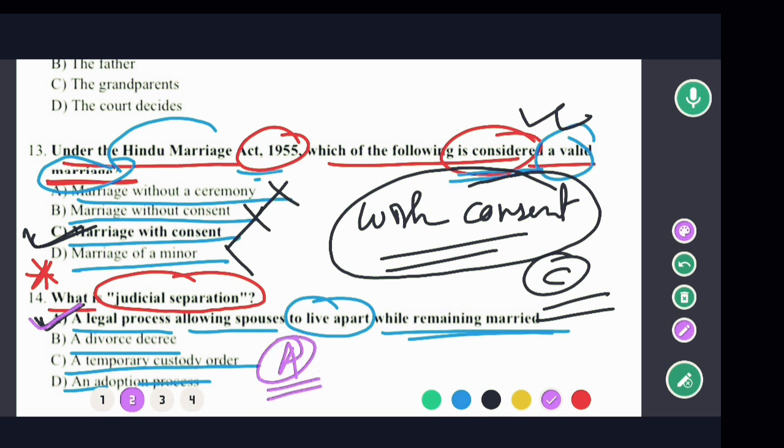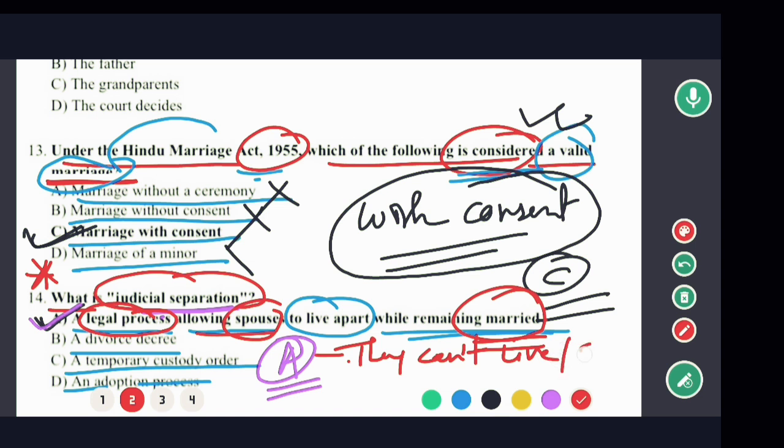Meaning क्या है देखिए, what is judicial separation? Judicial separation means it is a legal process allowing a spouse, husband and wife को अलग रहने के लिए दिया जाता है while they are married. मैरिड है लेकिन बाय द ऑर्डर ऑफ द कोर्ट उन लोगों को अलग से रखा जाता है। ठीक है, दे कैन नॉट लिव टुगेदर अंडर वन रूफ। ओके, so this is called judicial separation.